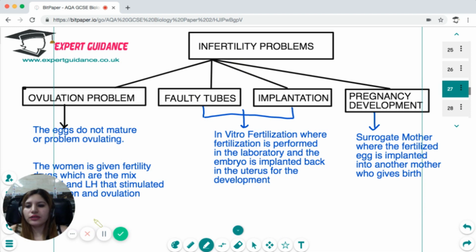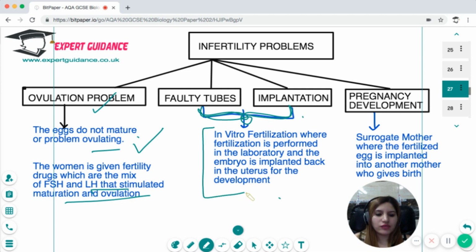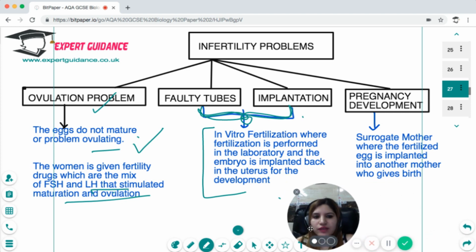Now, there are a lot of infertility problems that happen in people. The first problem is the ovulation problem, where the eggs do not mature or are not ovulating. In those cases, the women are given fertility drugs, which are a mix of FSH and LH. Follicle stimulating hormone causes the development of the follicles, and luteinizing hormone stimulates the ovulation. At times, there are faulty tubes, so that the embryo is not able to come to the uterus, or there's an implantation problem. In that case, we perform in vitro fertilization, where embryos develop outside and are implanted back into the uterus for the development of the pregnancy.